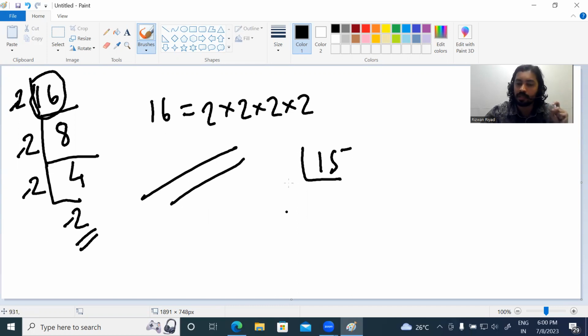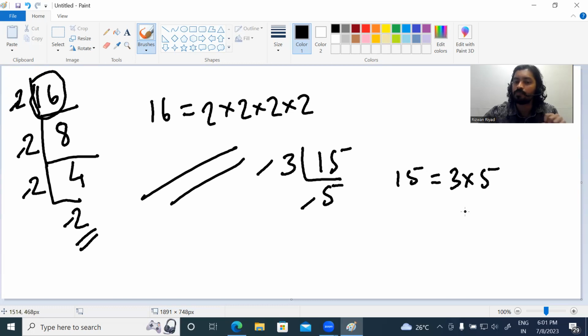Now divide 15 by 3. What is 15 divided by 3? It's 5, and 5 is a prime number. So you can stop here. Here you have prime factors 3 and 5. That means 15 can be written as 3 into 5. This is the prime factorized form of 15.